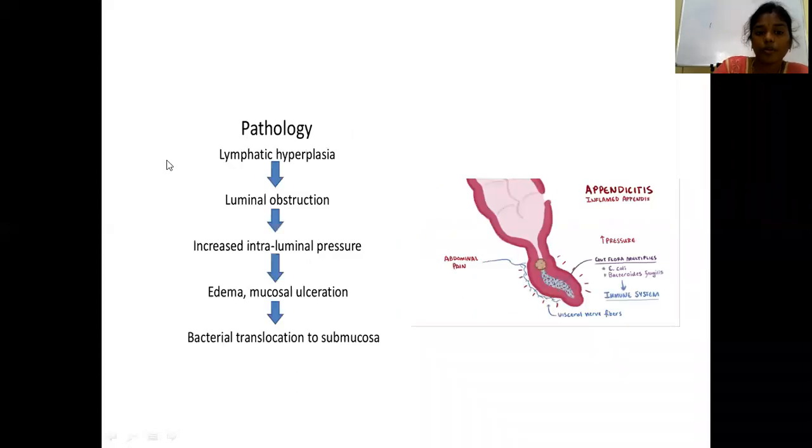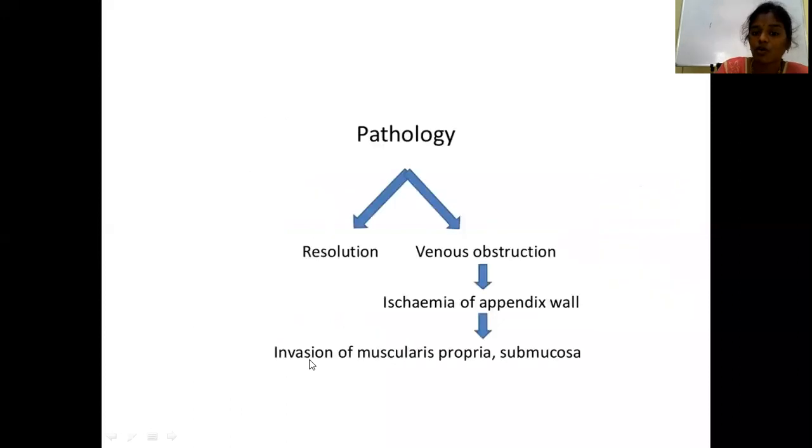So the pathology is lymphatic hyperplasia, luminal obstruction, increased intraluminal pressure, then ulceration and bacterial translocation. In most cases there will be resolution at this stage. If there is no resolution, it may proceed into venous obstruction, that is, vascular compromise will occur.